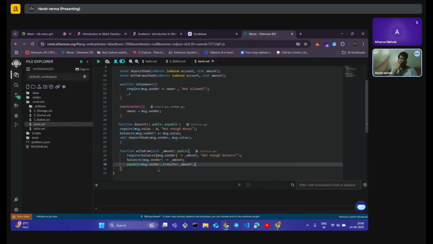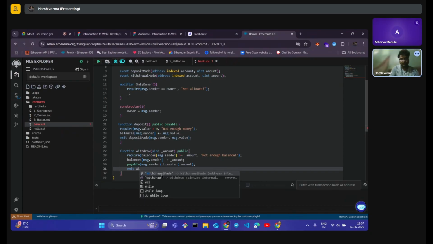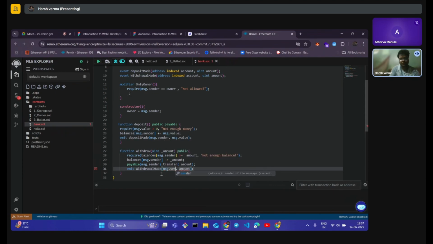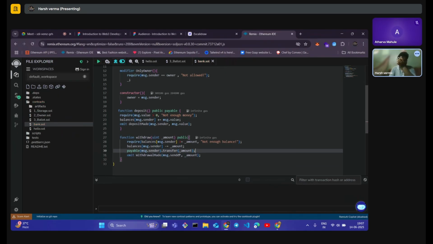Now, since the withdrawal is being done, we also have to log it on the blockchain itself. So we write emit WithdrawalMade, and who is making the withdrawal? msg dot sender is making the withdrawal. And how much is he withdrawing? Underscore amount, this much money he is withdrawing.